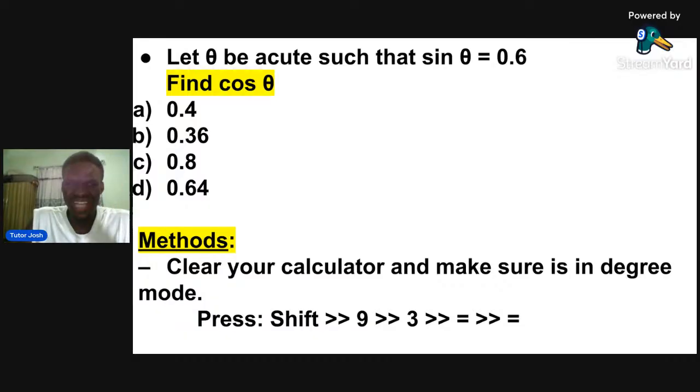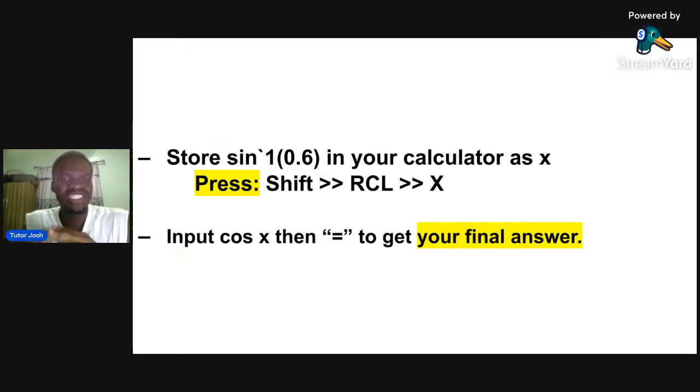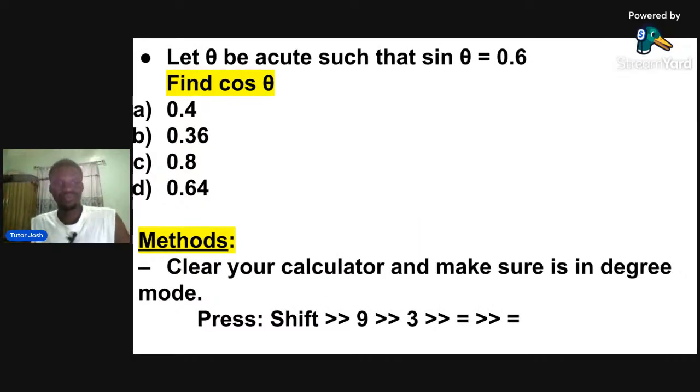Please, this is like the first question we did. Will you agree with me that this is like the first question? Yes, the first thing you do is clear your calculator. After clearing your calculator, you store sine inverse of 0.6 in the calculator. After that you press cos x, then equals to get your final answer. Please, I want you to tell me the answer in the comment section. I'll wait for you.